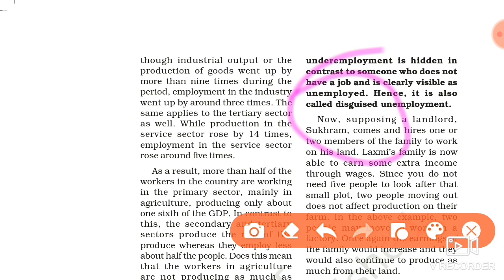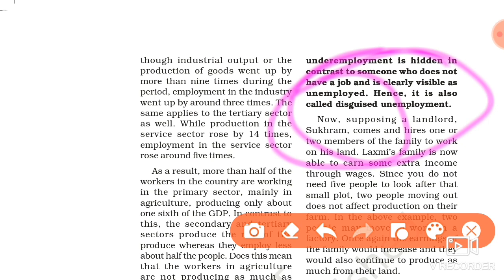But underemployment, what? Underemployment means people working less than their potential. They have potential but they are working very little. And disguised unemployment, what? Disguised unemployment means more people are working than actually needed.